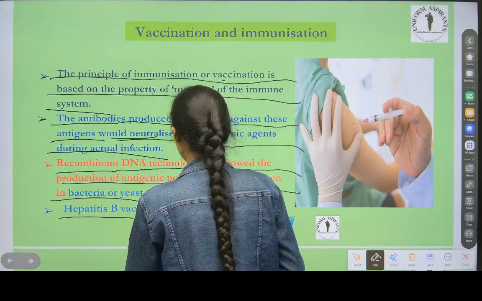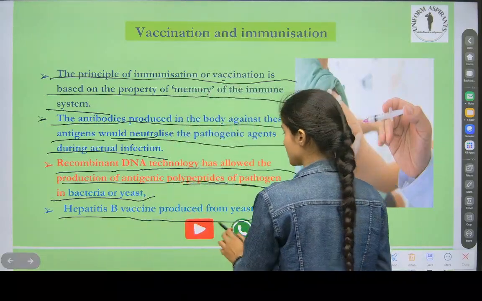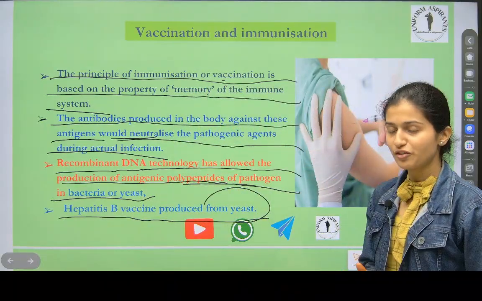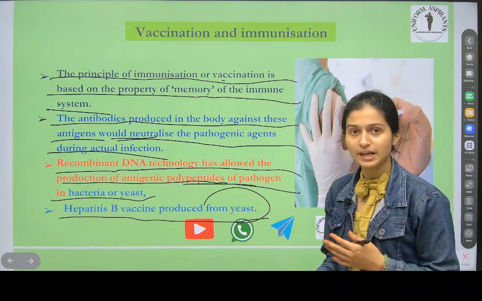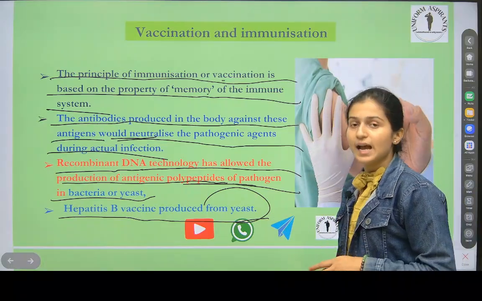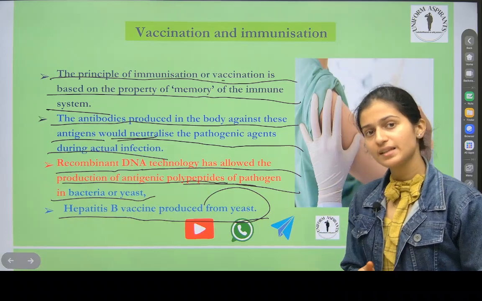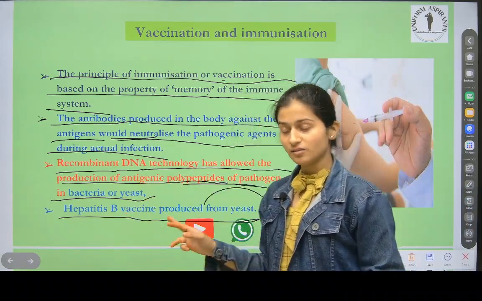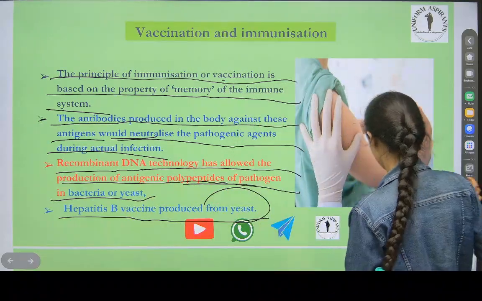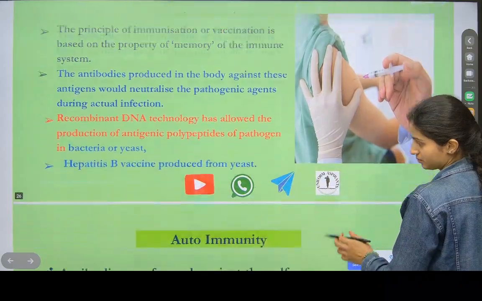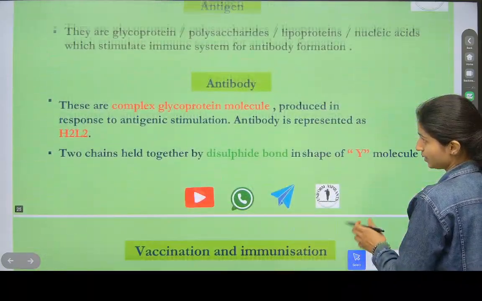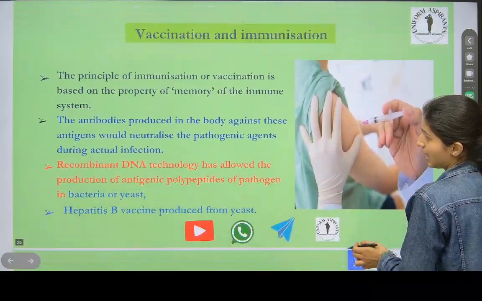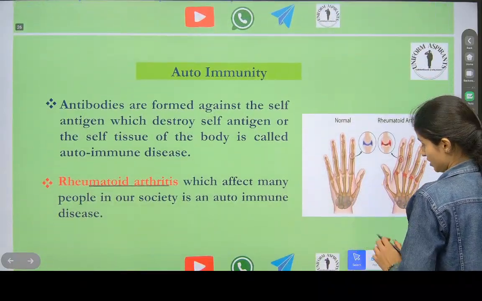See now here, hepatitis B vaccine is produced by yeast. First they try it on yeast, which produces the antigenic material, and then they make the vaccine from it. Okay, I'll ask you some questions also, fast.